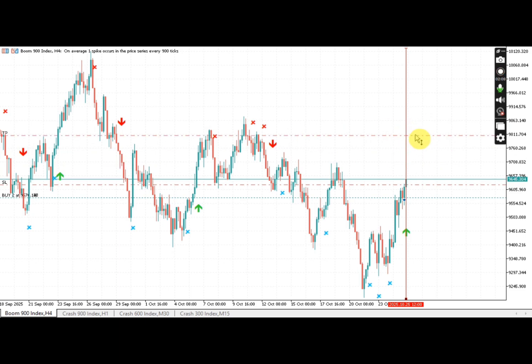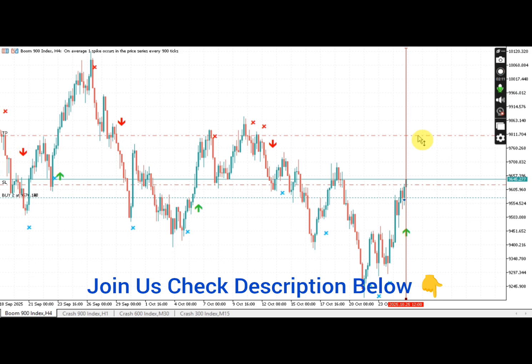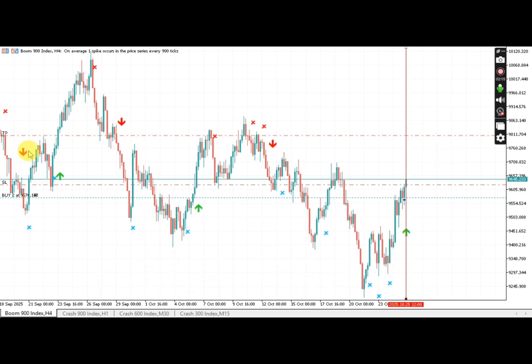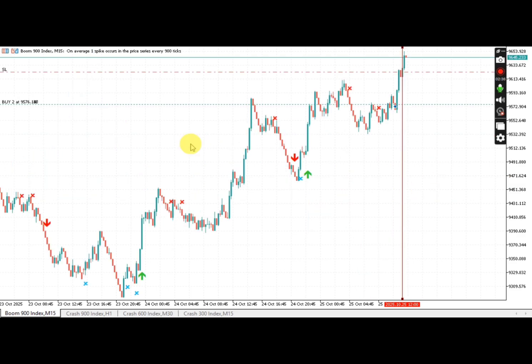Now let me show you the profit for this B900 TP on H4 time frame. You can check the result here at the TP area. We are expecting the TP to be around 450, 400 to 500, based on this lot size, which is 2 lot size, but along the way it's surely going to retest. So let's go back to 15 minutes time frame. This is 15 minutes time frame, as you can see on the screen.